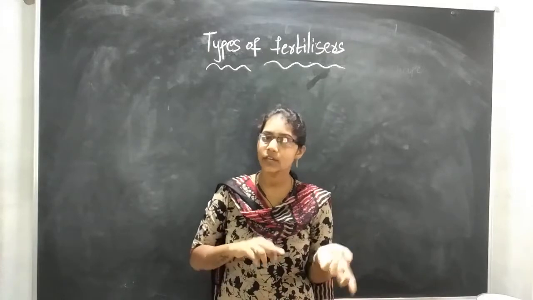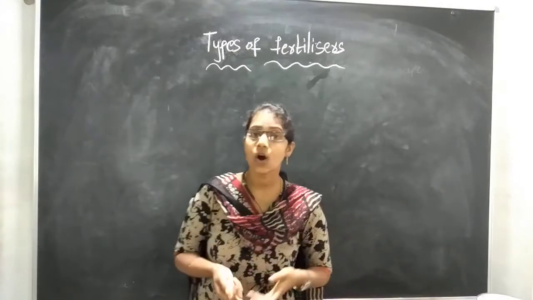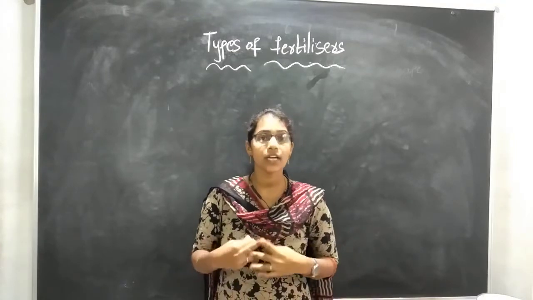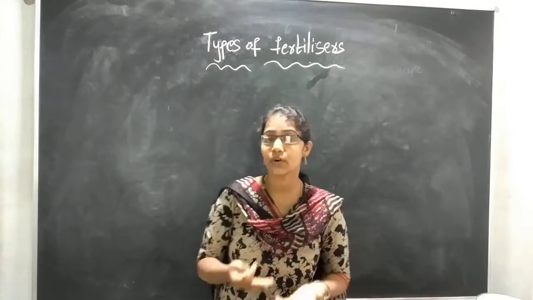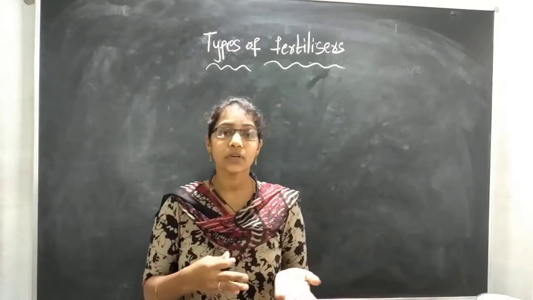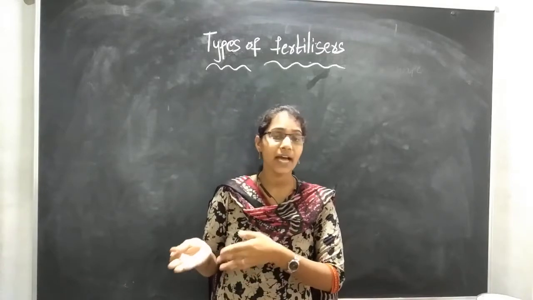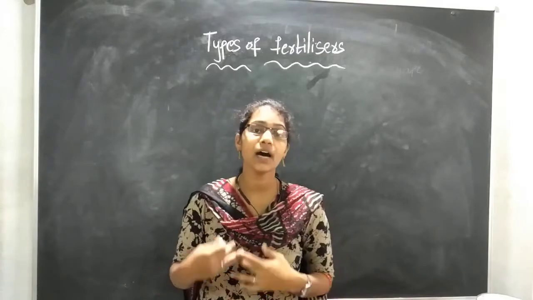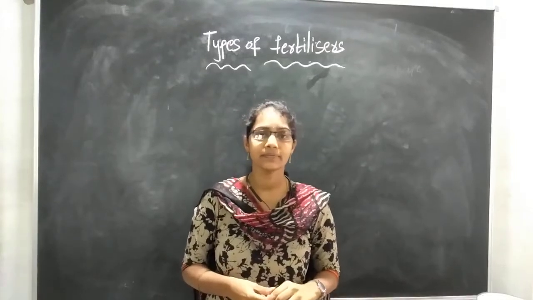That means organic and inorganic. Today we will see what organic fertilizers and inorganic fertilizers are, how organic fertilizers help the crop and how the artificial fertilizers help the production of crop. Today we will discuss this, children.